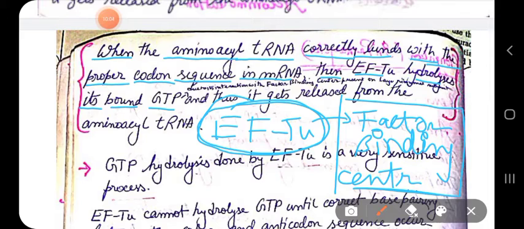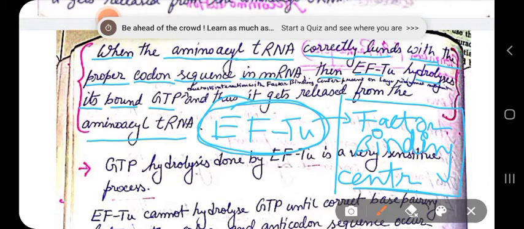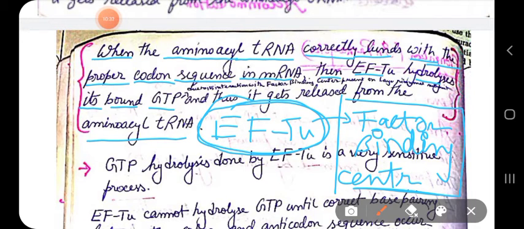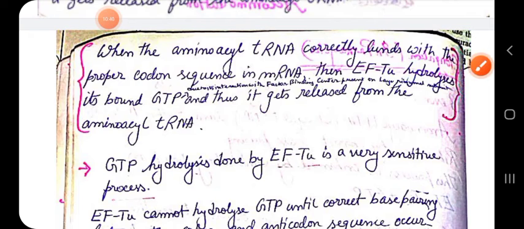Due to proper codon-anticodon recognition by the aminoacyl tRNA, EFTU hydrolyzes its bound GTP and then gets released from the aminoacyl tRNA, because EFTU can only be attached with the tRNA when it is attached with a GTP molecule. So when it hydrolyzes its GTP, it is no longer bound with the tRNA, and it gets released from the aminoacyl tRNA.